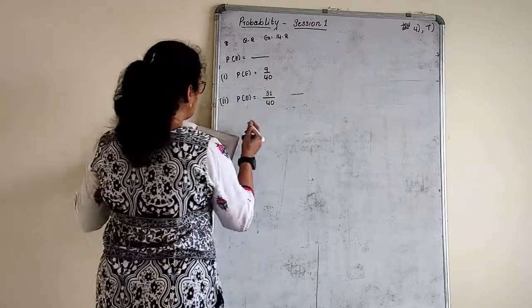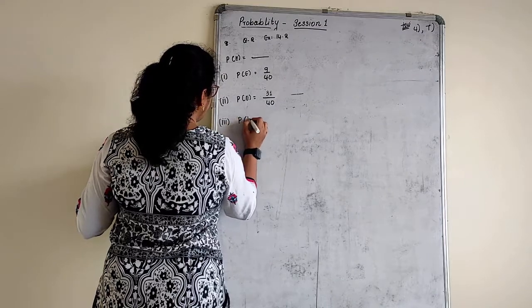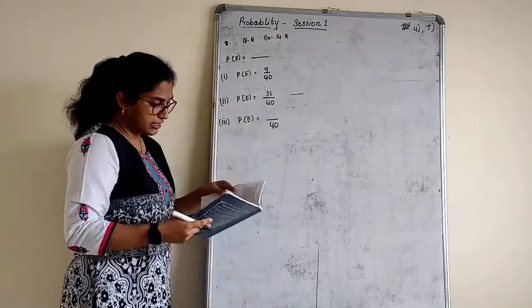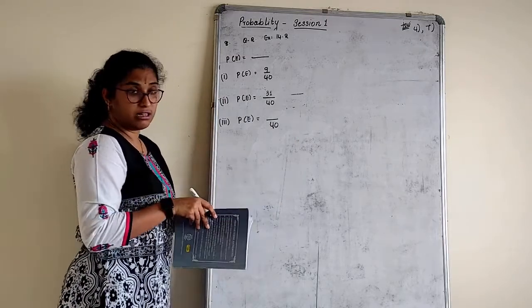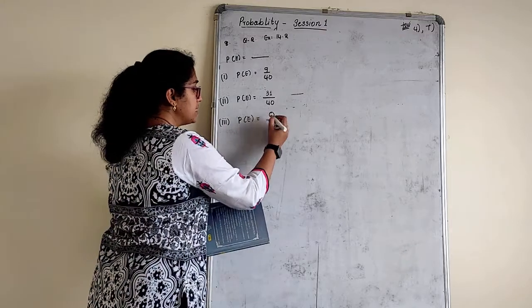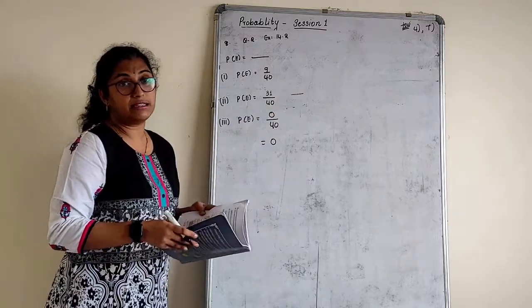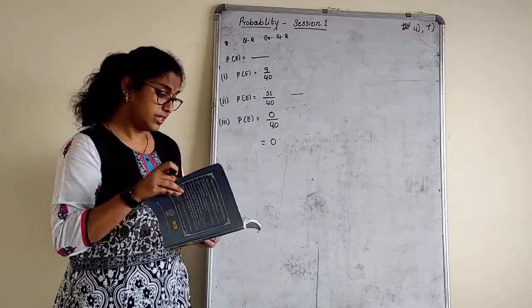Within half kilometer from the workplace. How many engineers will stay within half kilometers from the workplace? If I see here, the least is 2, not less than that. That means impossible event, 0. No engineers will stay less than half kilometer from the workplace. Next one.